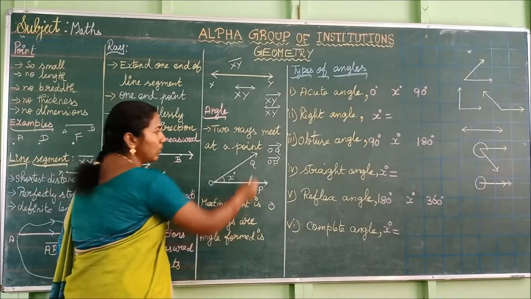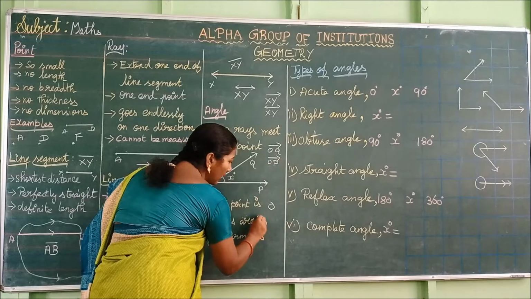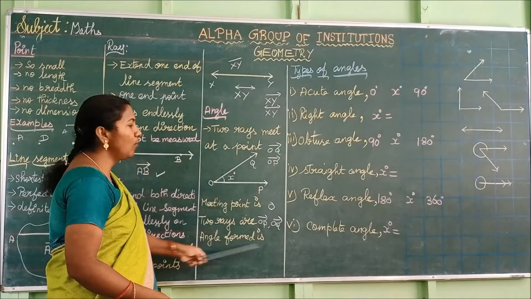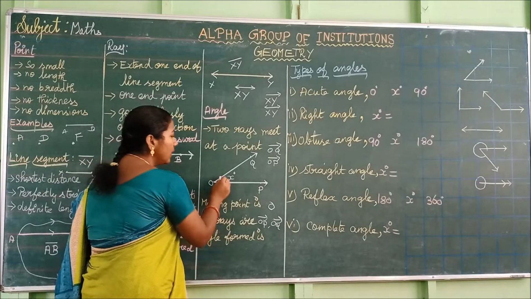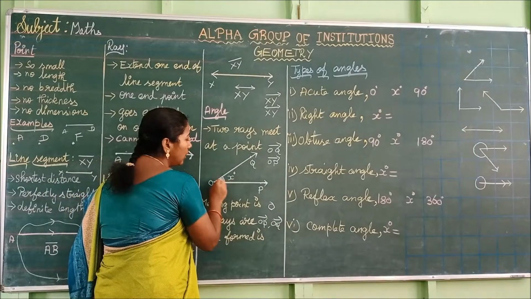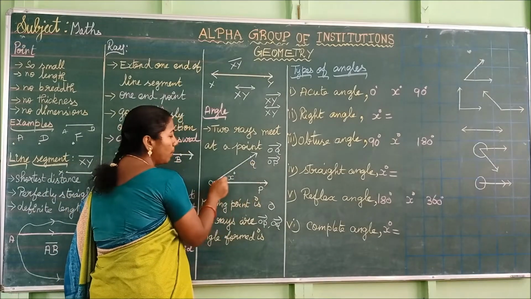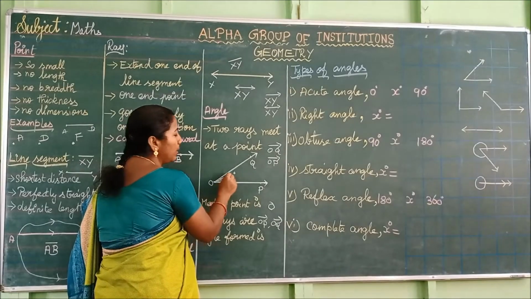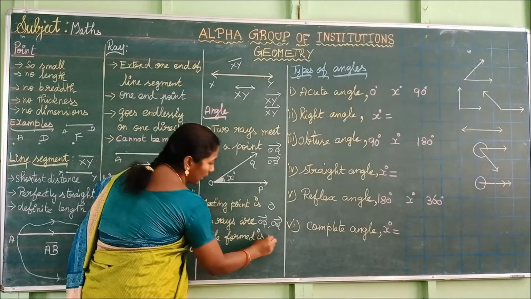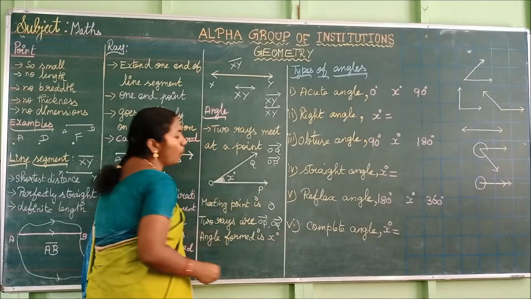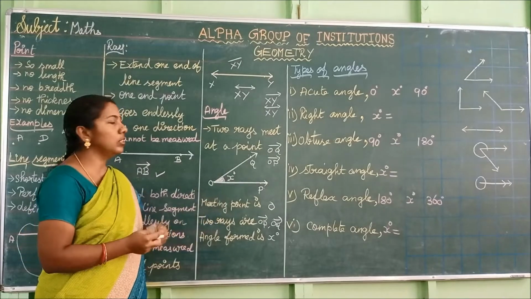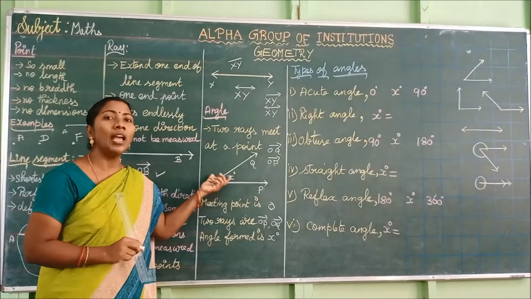The two rays are OP and OQ. What is the angle formed? The space between these two rays at the common point is said to be the angle. We are naming this angle as x degree. So this is the angle formed by the two rays OP and OQ. So this is the way we can form the angle.